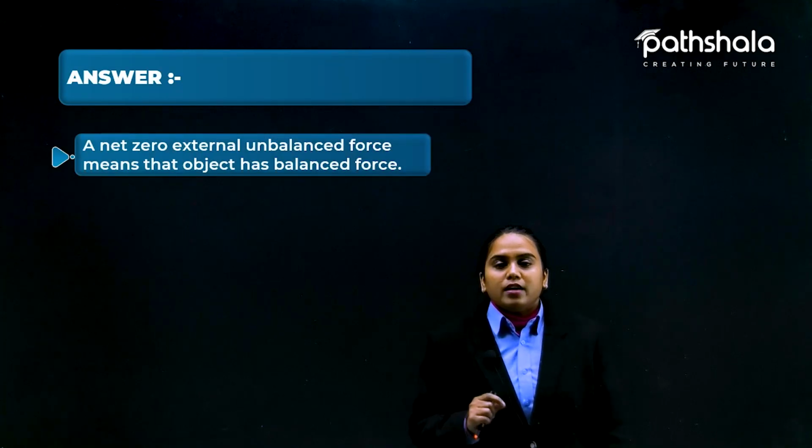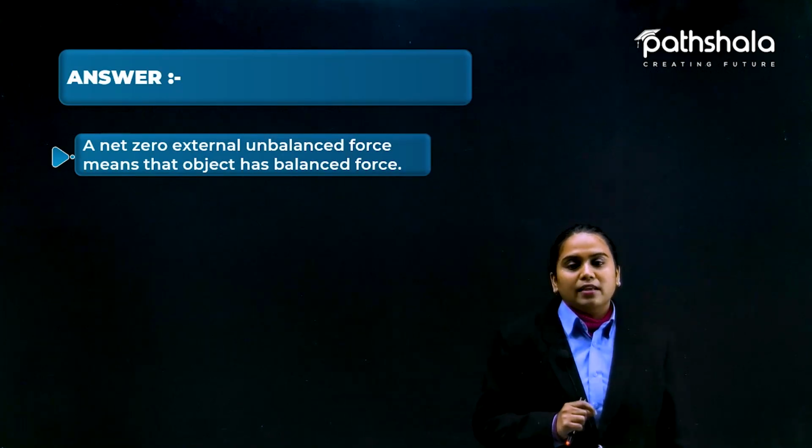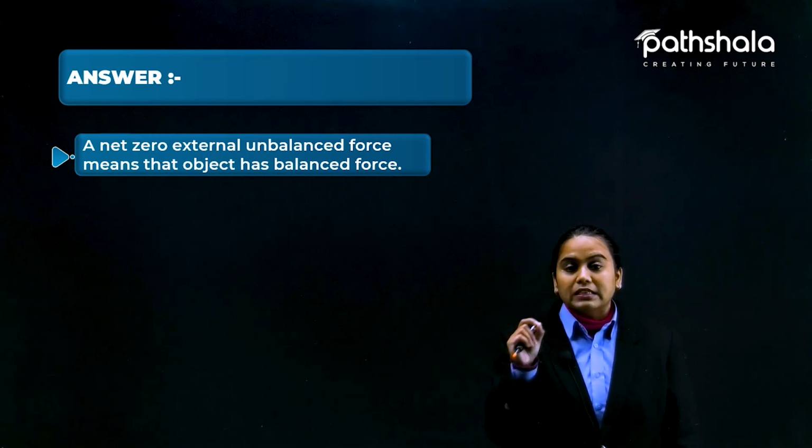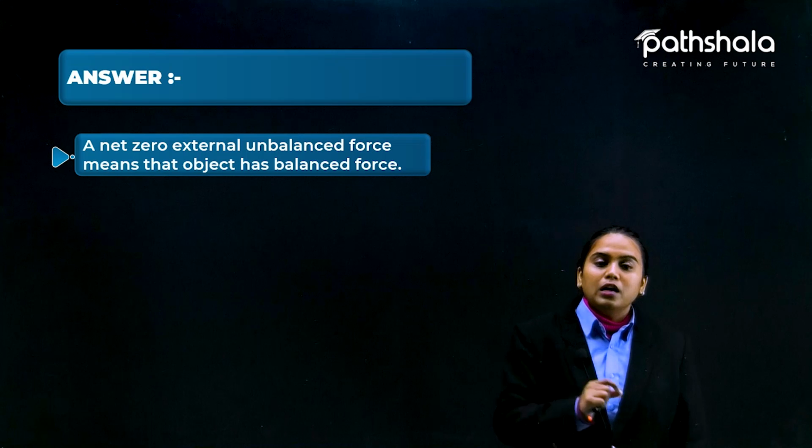Now let us see the answer of this part. Here the net zero external unbalanced force means the object has balanced force.